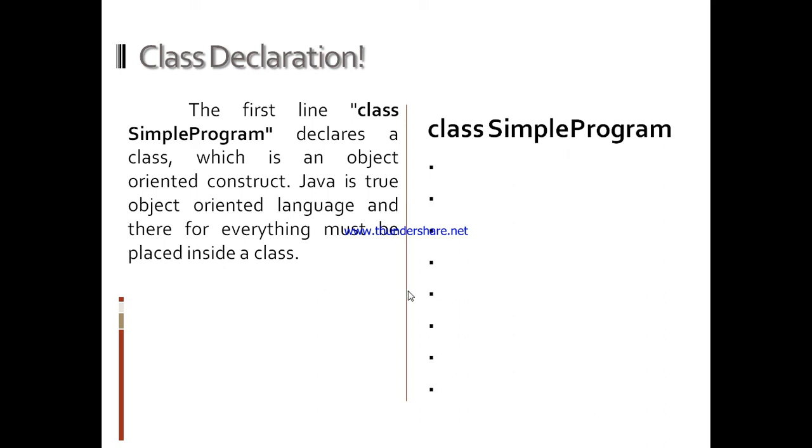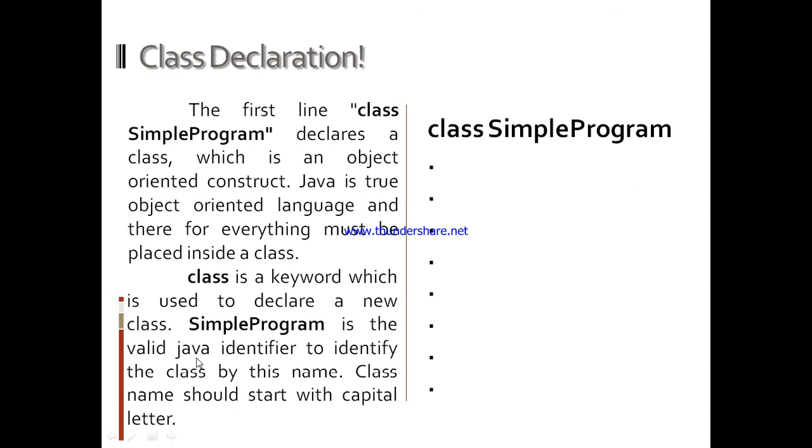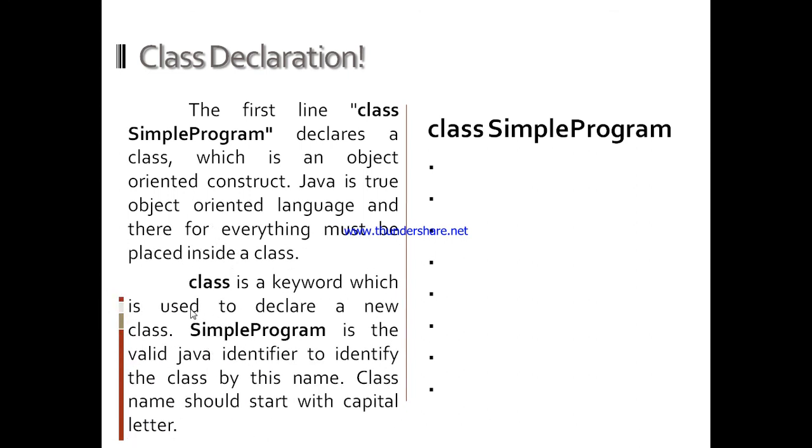This is the structure of a class. Class is the keyword used to declare a new class. SimpleProgram is a valid Java identifier to identify the class by this name. The class name should start with a capital letter. It is a suggestion, not a rule.